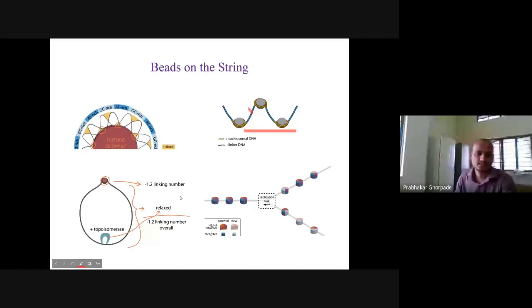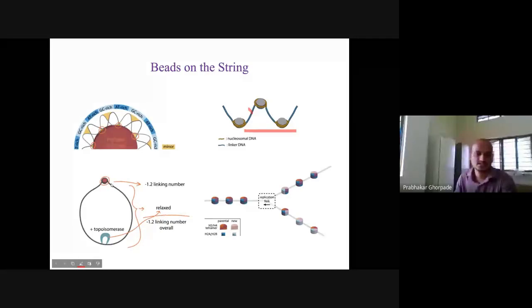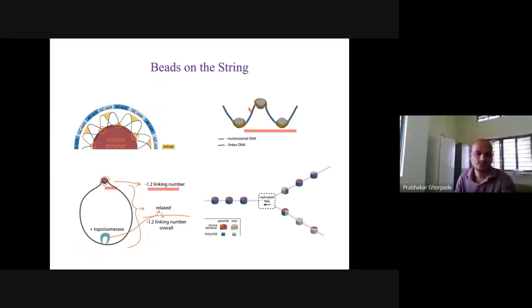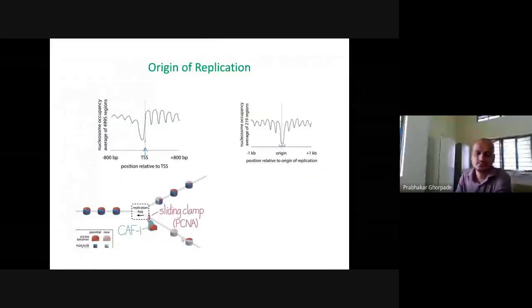If you see, this nucleosome structure itself decreases the linking number by 2, and it is relaxed by the topoisomerase, which decreases the linking number by minus 1.2. So this is a DNA. Whenever it is replicating, this histone may attach again with this DNA molecule. Same here also, histone attachment.